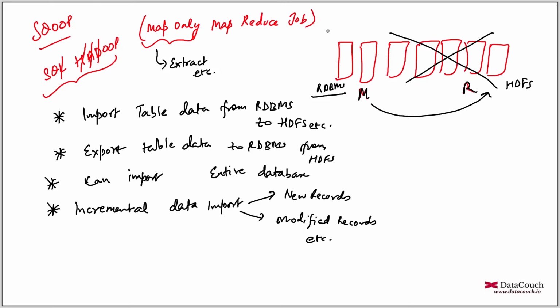Before we actually start executing the commands, we will be installing Sqoop on the Dataproc cluster, and then we will be retrieving data from a relational database into HDFS in different formats. We will be using Avro format, and we will be using basic text format. Then later on this data will be utilized by Spark and many other technologies for further processing. So hope this makes sense, why we need Sqoop, and to some extent what Sqoop is.